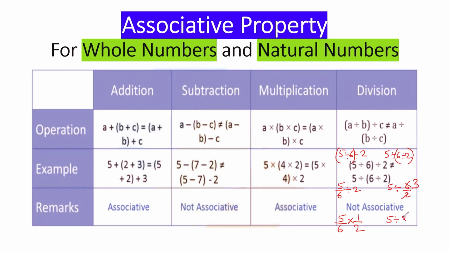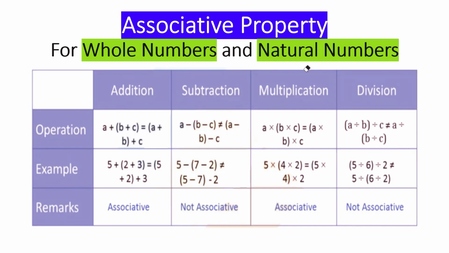So 5 divided by 3. So here if you check, it's 5 multiplied by 1, 5. 6 multiplied by 2 is 12. And here this is 5 upon 3. So the answers are not same. So not associative. Whole numbers and natural numbers are associative under addition and multiplication.